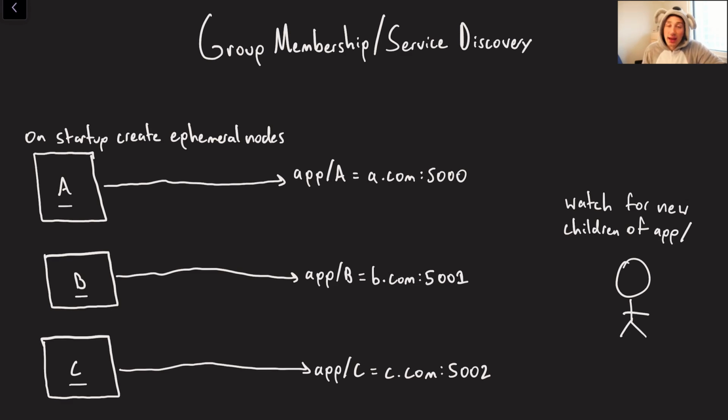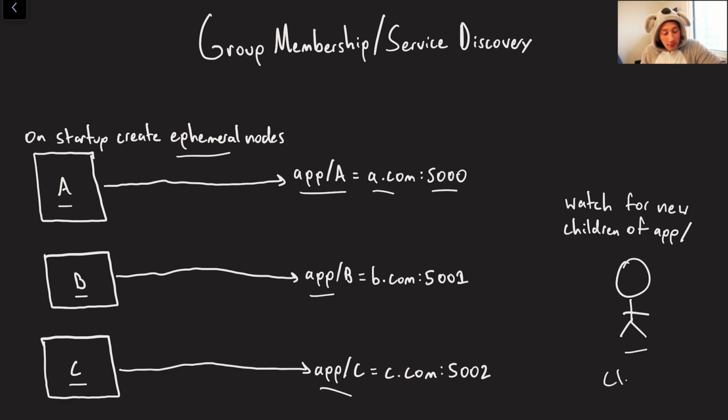A few different partitions, and we need to know the address of all of them so that we can reach out to the appropriate one. Basically, on startup, every single one of these should register themselves with ZooKeeper as an ephemeral node. So we've got app/A, app/B, app/C. Maybe they've got their host and their port in there, just so as a client I know where to actually send my requests, right? I can create some sort of client object and then send HTTP requests over to them.